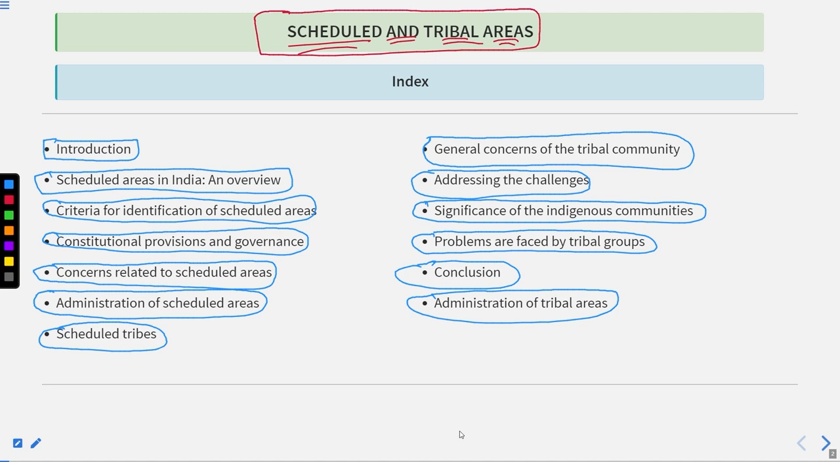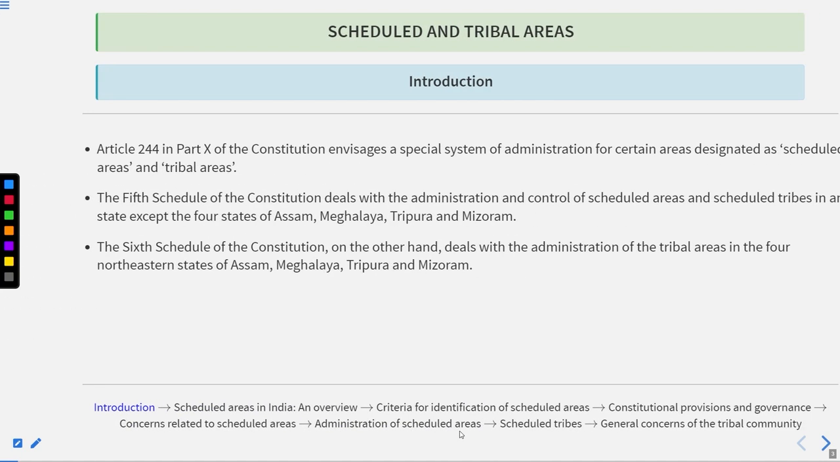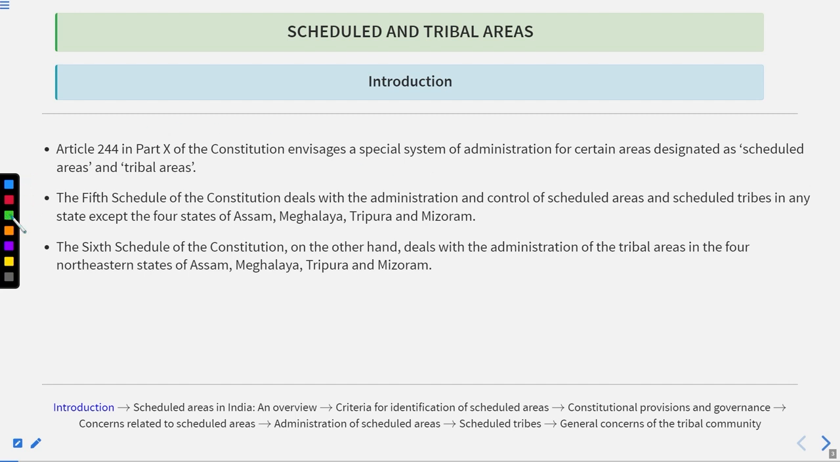All right, so let's start with the first thing, that is our introduction. What do we understand by the schedules? First, we will do it in sequence. First, we will cover the scheduled areas. Second, we will cover the tribal areas. Okay, first the schedule, second the tribal. So this is going to be the sequence that we are going to follow.